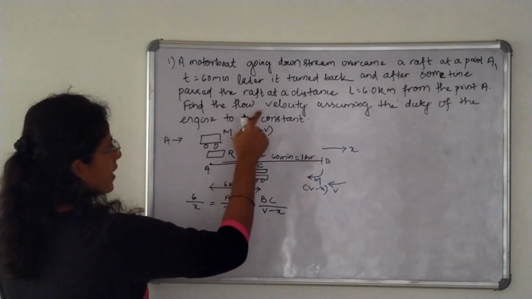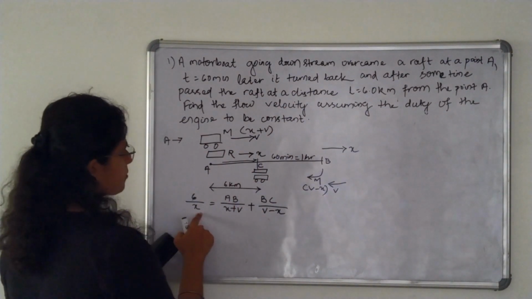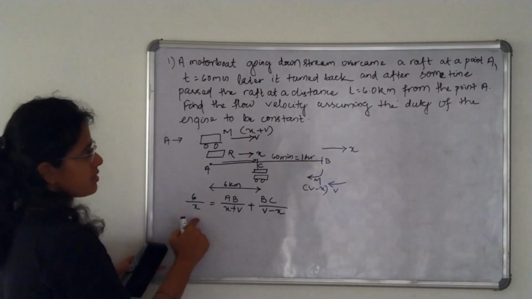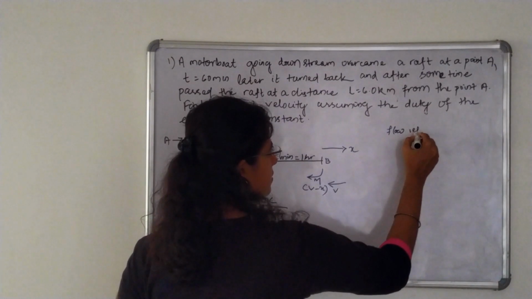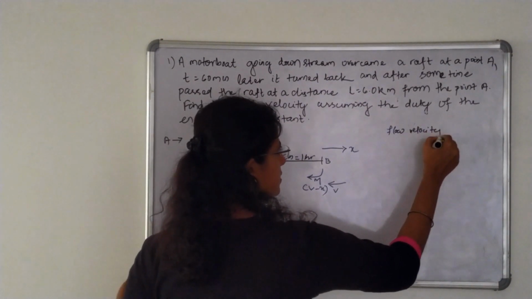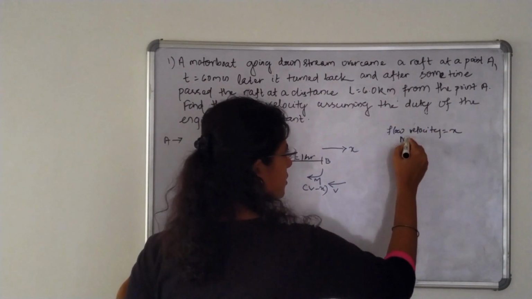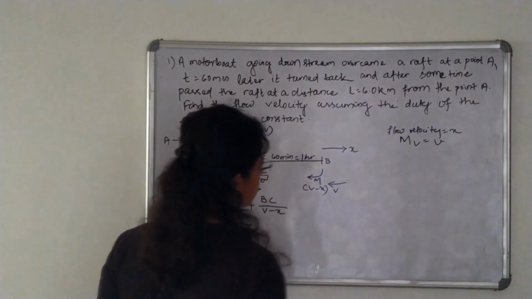We have to find the flow velocity, meaning we have to find this x velocity. So I am writing here flow velocity is x, motorboat velocity is v.